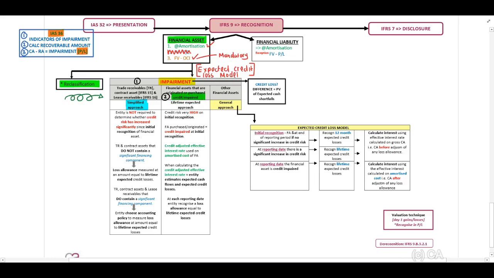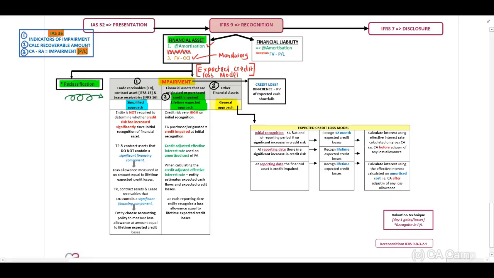Therefore, guys, they know when they purchase these assets that there is a high risk that these assets will be impaired, and we will apply our lifetime expected approach. And our third category will be our other financial assets, and we will apply our general approach.